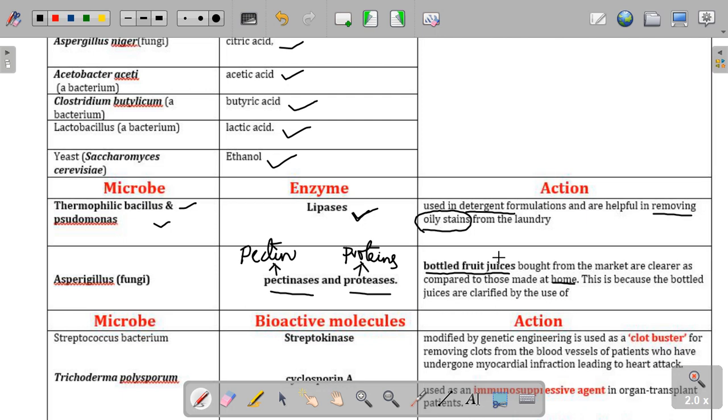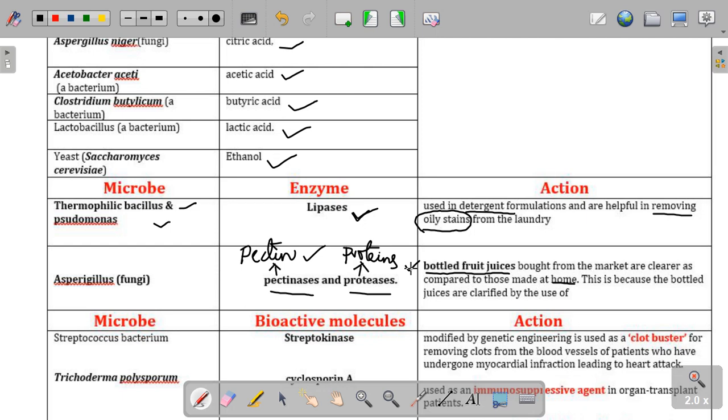So this clearing of pulp is because of the addition of these pectinase and proteases into the fruit juice, so that it digests all the cell walls and digests all the protein part of that particular fruit juice, making it look so clear. But you see, Minute Maid is a bottle that is commonly found in our market, where if you open it, you can still feel the fruit juice has not been removed of the pulp.